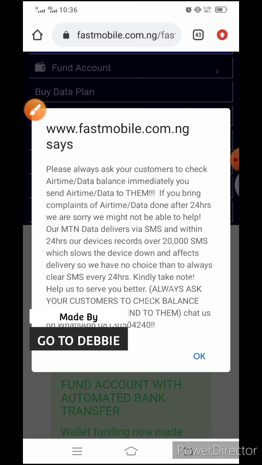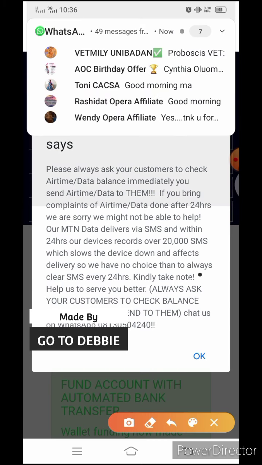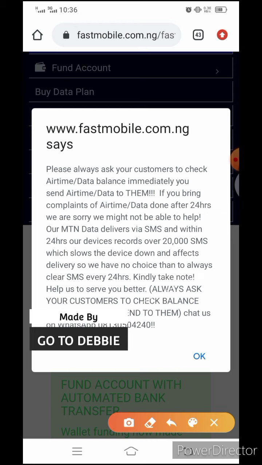Always read it, because that's how they are able to communicate with you that maybe there is a problem with MTN. They'll tell you, please do not send MTN data or airtime for now. If they are doing an upgrade, they'll tell you there is an upgrade going on. So every time, don't get tired. Don't just see it as not important. Always follow it up. Make sure you always read whatever they have there.